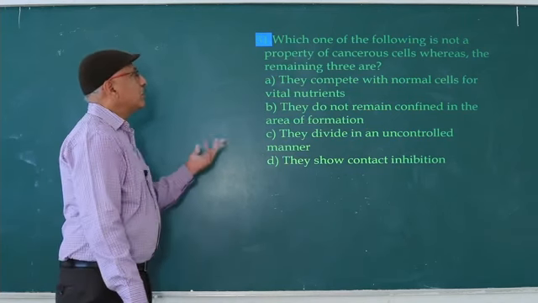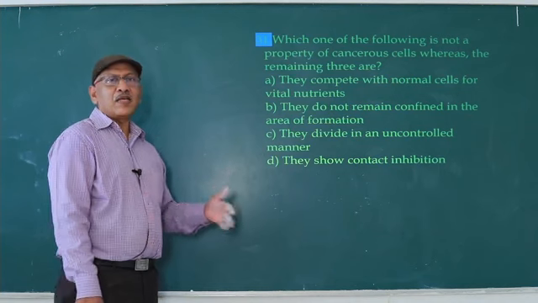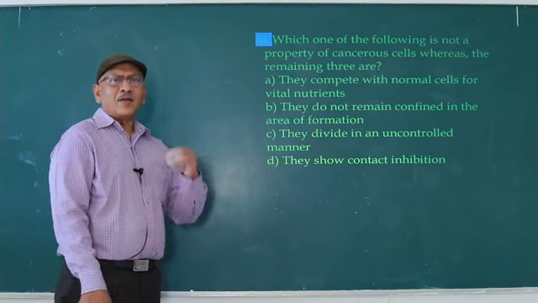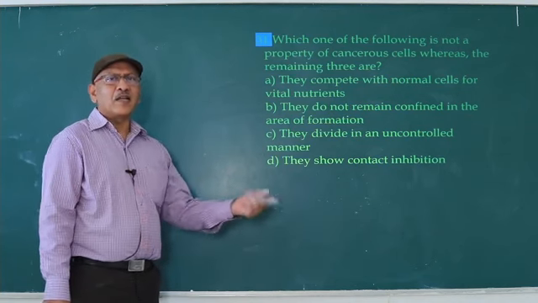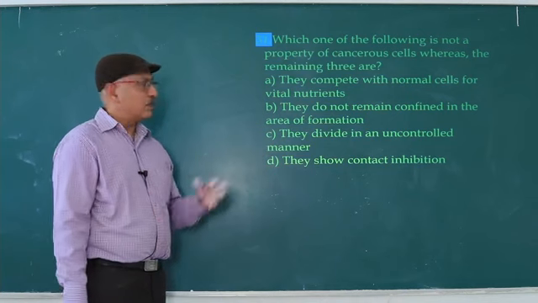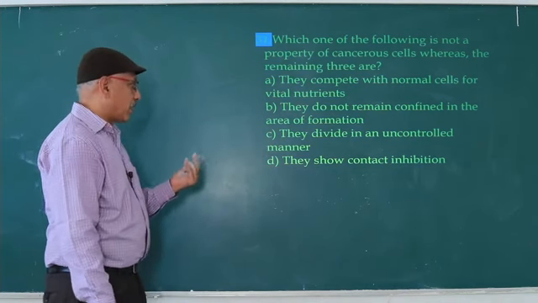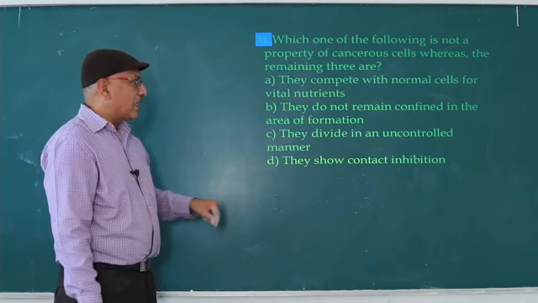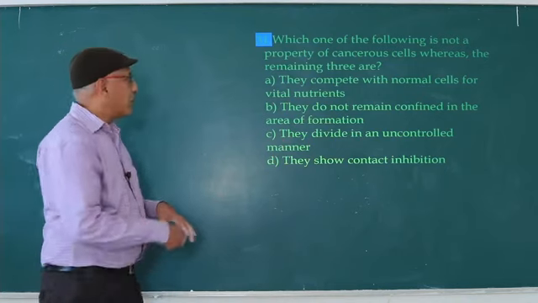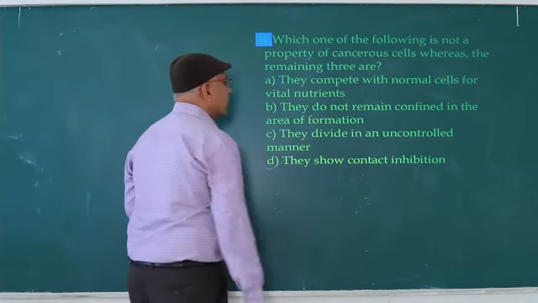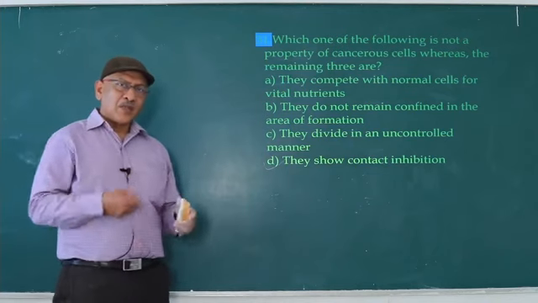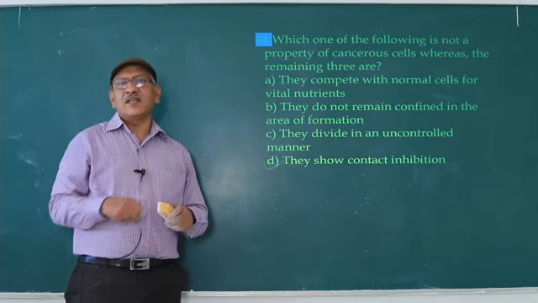So what does cancer mean? Uncontrolled cell cycle regulation. So failure of cell cycle regulation is known as cancer. So uncontrolled manner, correct. They show contact inhibition, wrong. Normal cells exhibit contact inhibition, means a normal cell never touches the adjacent cell.